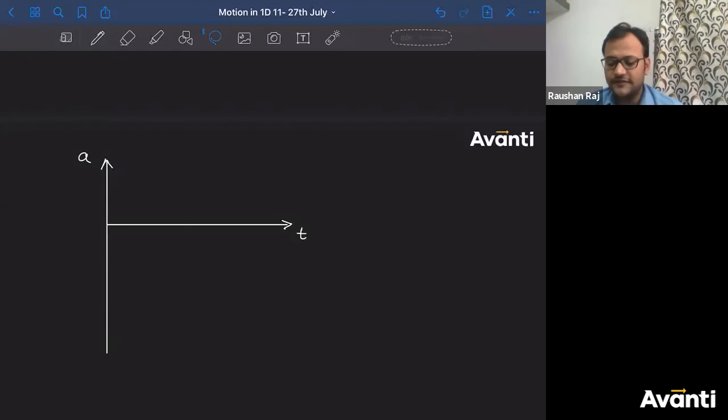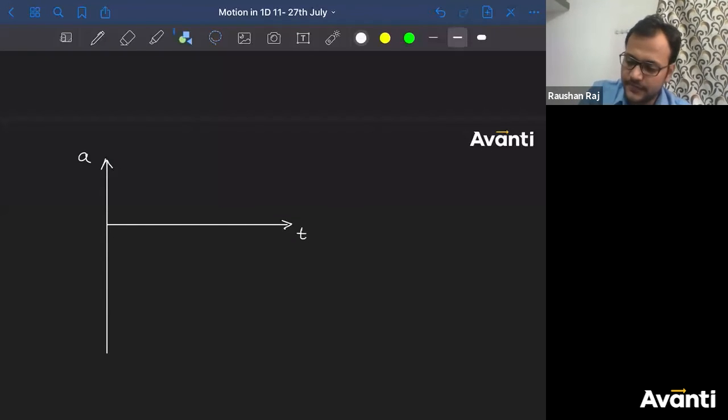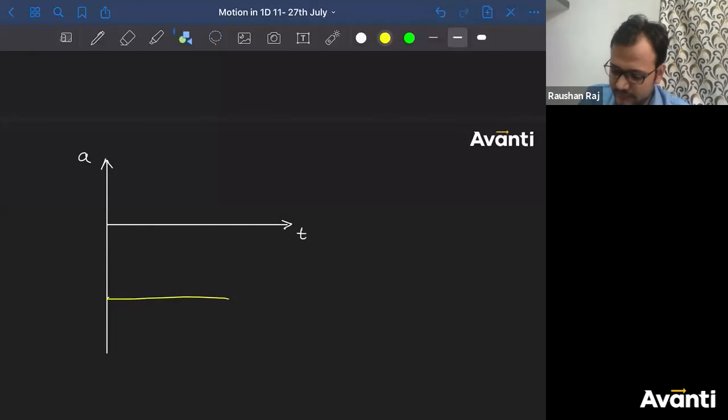Correct. So the value of acceleration is constant and it is negative. So a negative constant value I have to show. From 0 to t equal to 2u by g, this value of acceleration will be constant but negative. So the graph will look like this, a parallel line, right? And this value is what? Minus g.